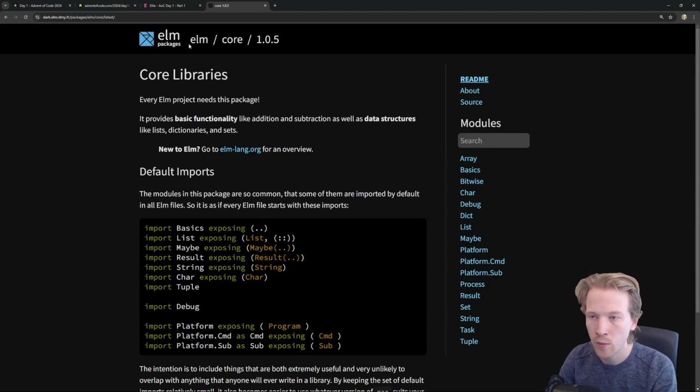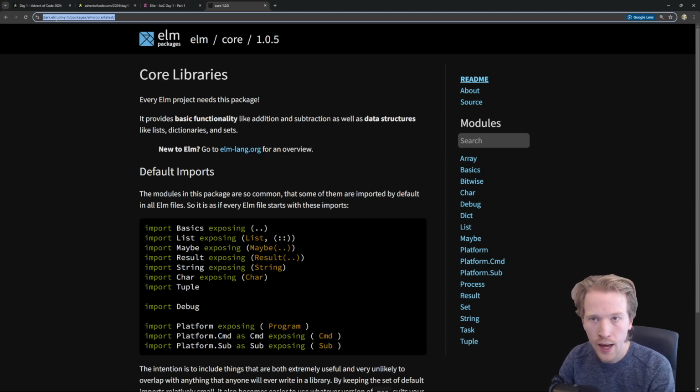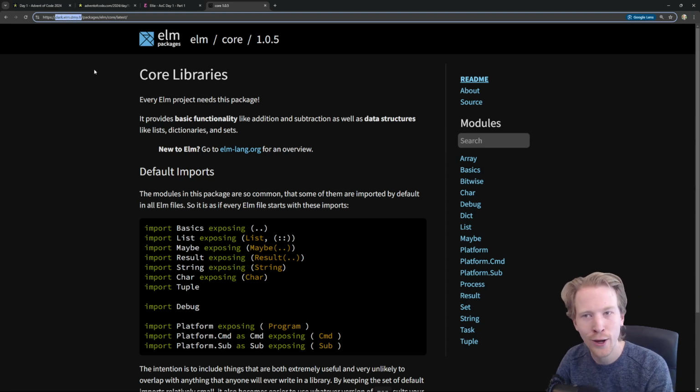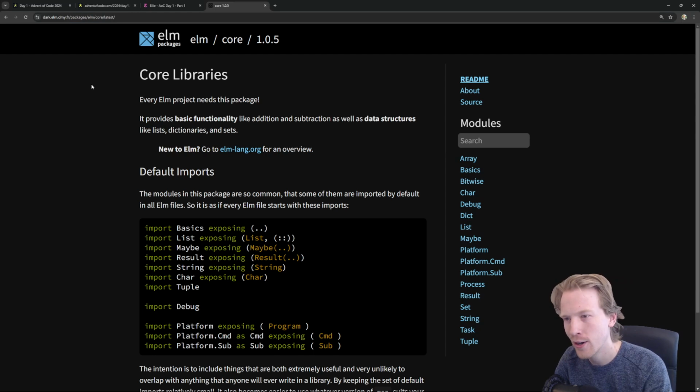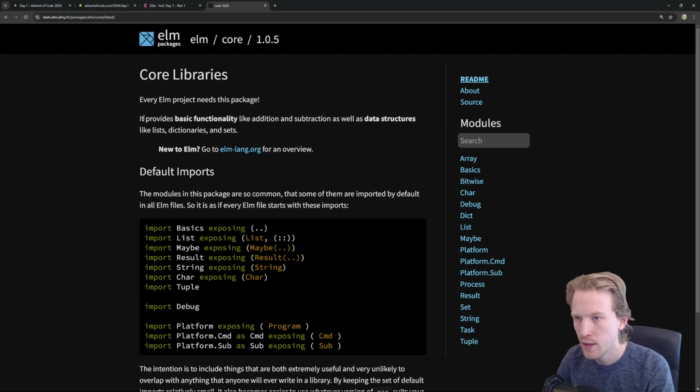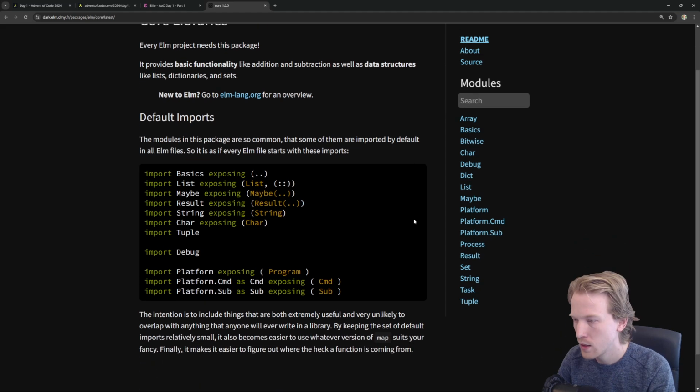So here is the Elm core library. This is available at package.elm-lang.org. I'm using a special URL here. If you have really good vision, this says dark.elm.dmy.fr. This is just a dark mode friendly package explorer. When you're making YouTube videos, it's nice not to blind people. So that's why I'm using this one. But you can go to elm-lang.org and see all these docs for yourself.